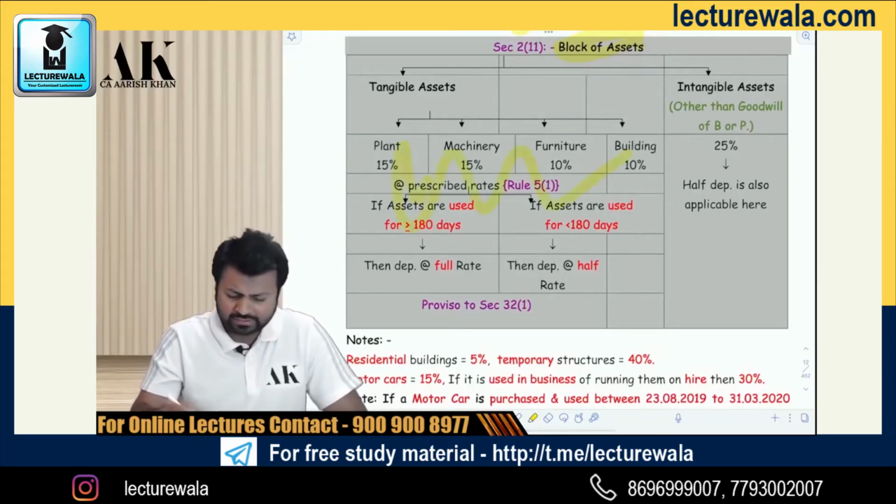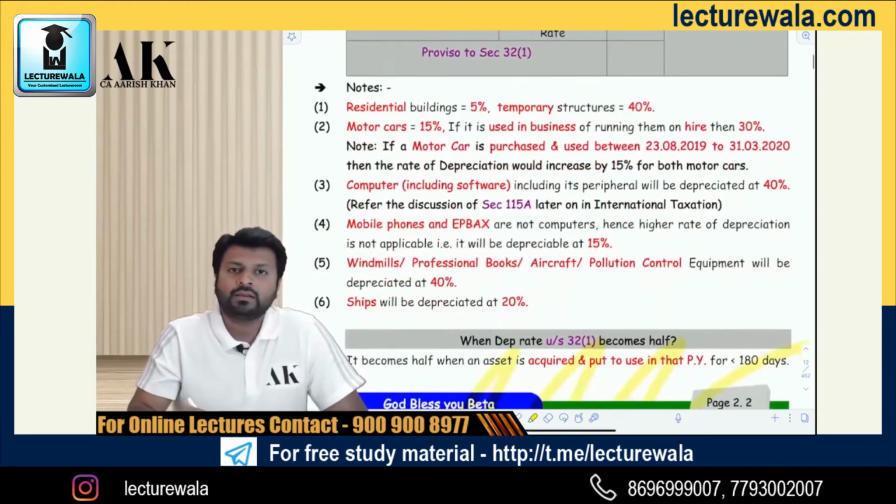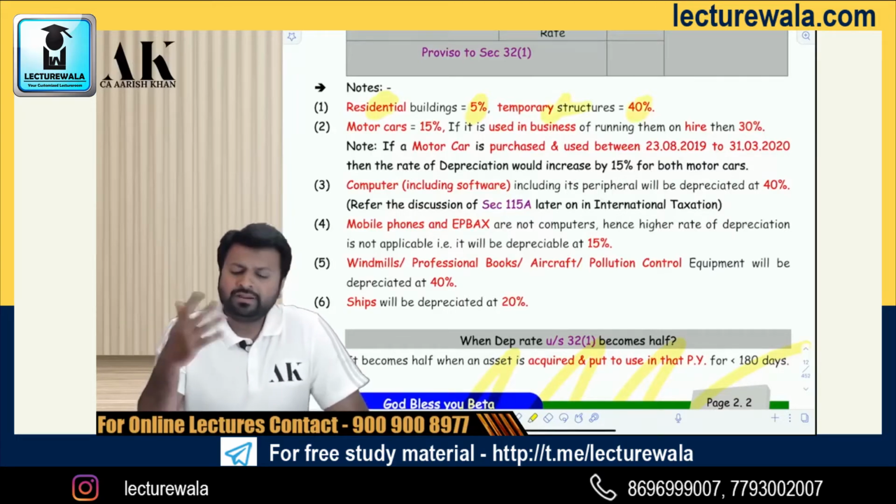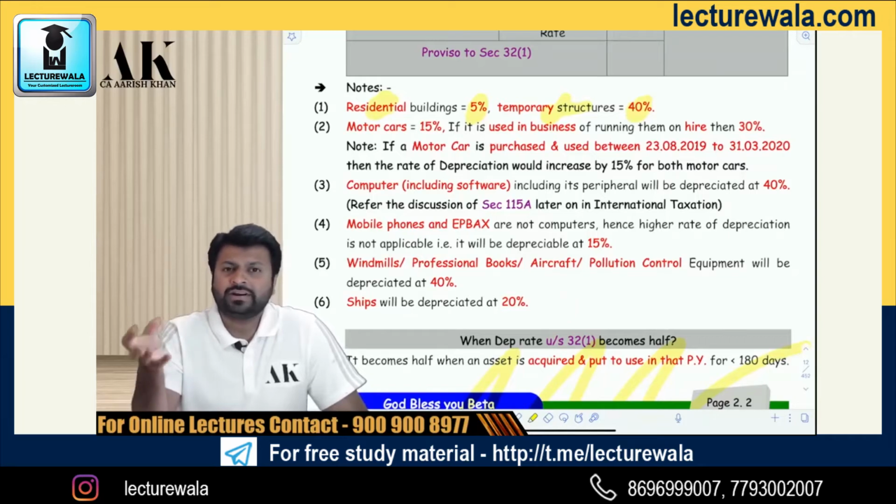Now, are these the final rates? No, there are multiple rates. Example, building by default is 10%, but if it is a residential building, it is 5%. If it is temporary structure, then it is 40%.